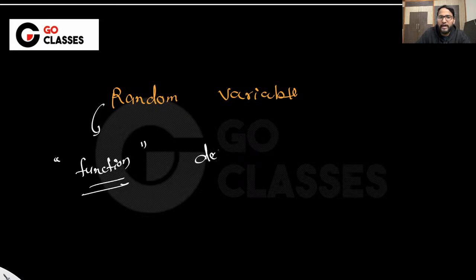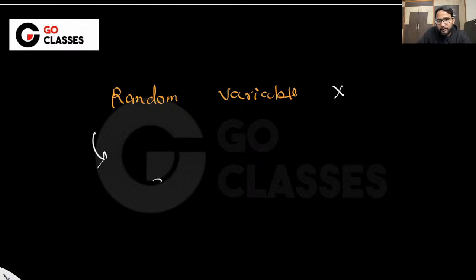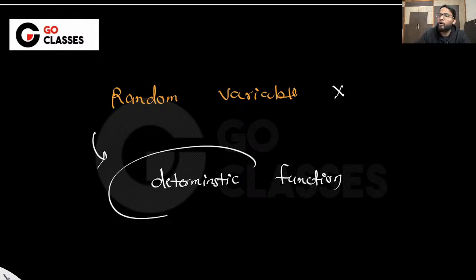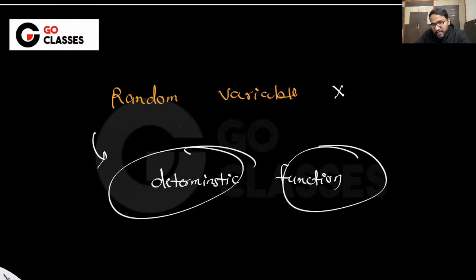So in other words, a random variable X is deterministic. It is neither random nor variable. It is, in fact, deterministic, and it is a function. It is not even a variable.